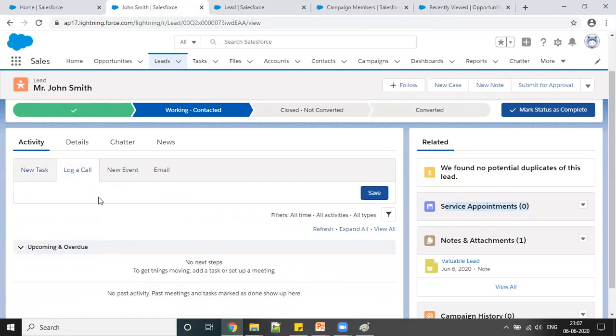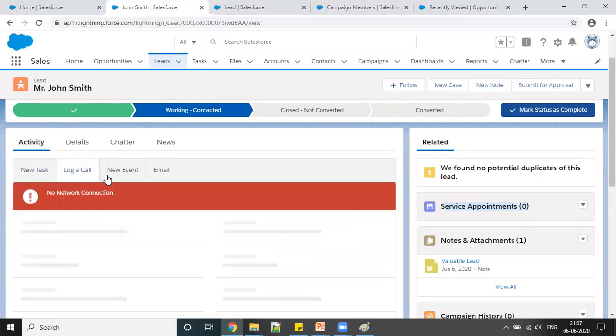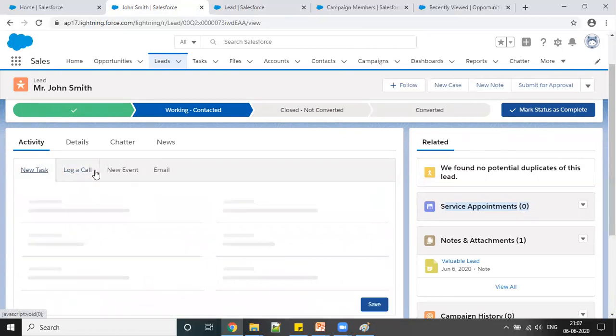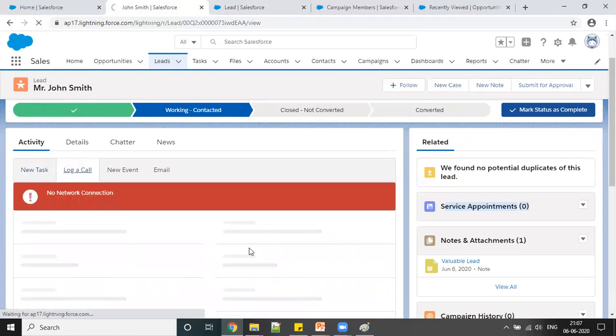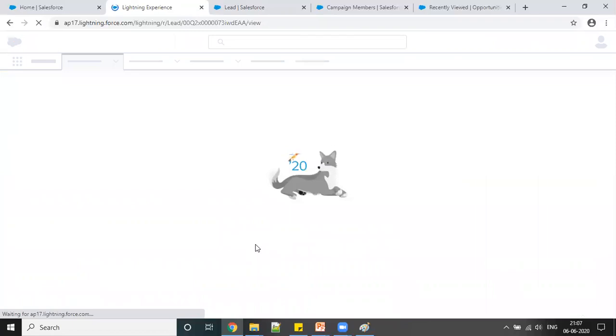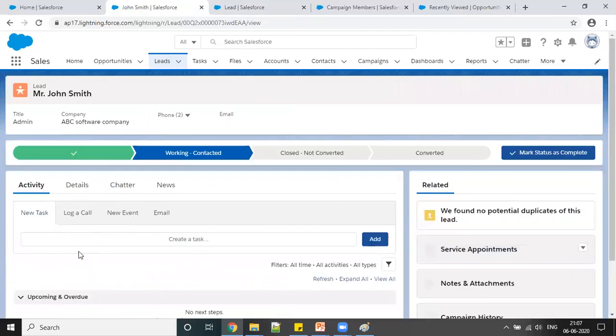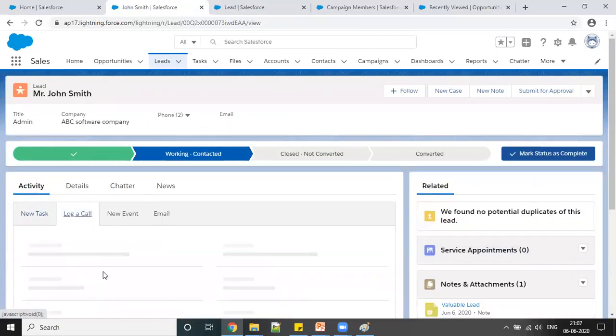So log a call is nothing but, okay, so log is basically, suppose you have made a call to that lead, you call the customer, so you can record that here.